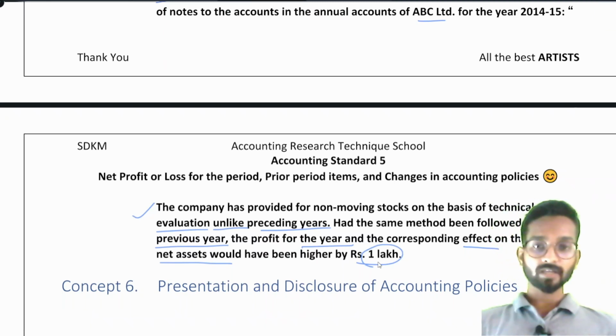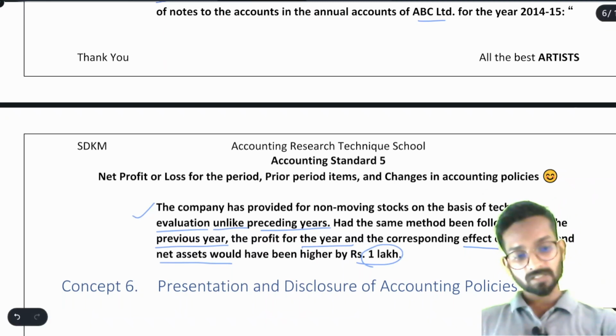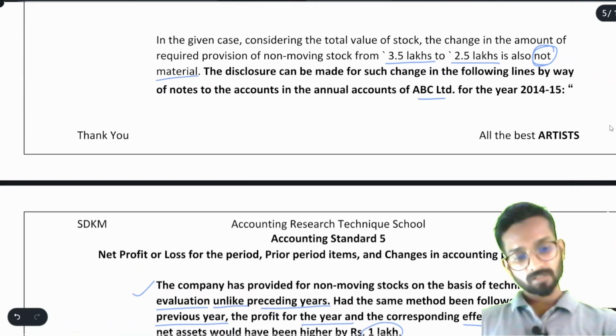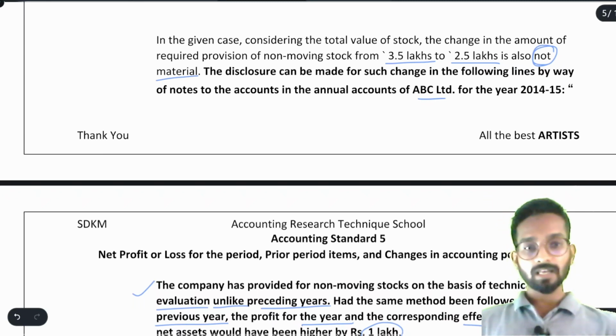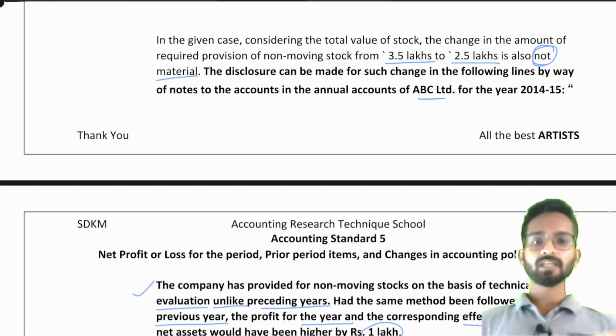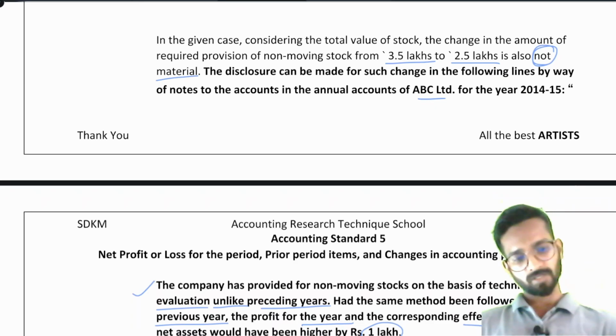Why would our net assets have been higher? Because according to last year we were using how much? 3.5 lakh. So in the current year we are using 2.5 lakh only. So we are providing less now. That's why our profit is higher by 1 lakh. They are just saying that the 1 lakh increase in the profit is due to this change. Okay.